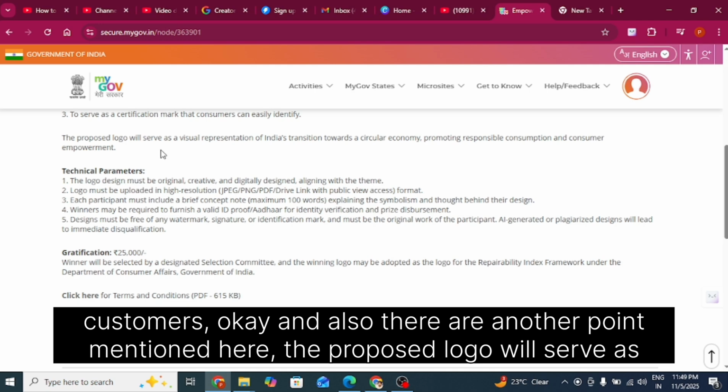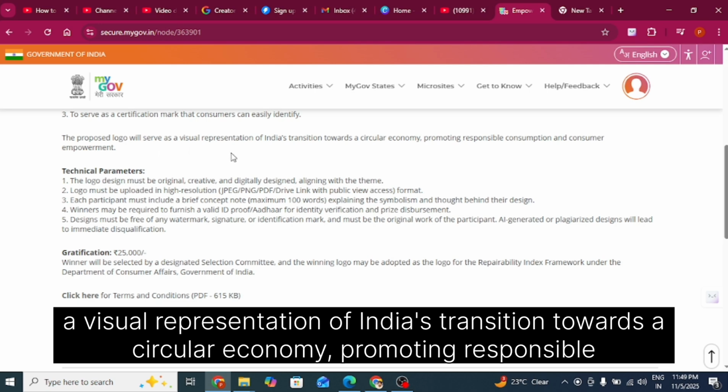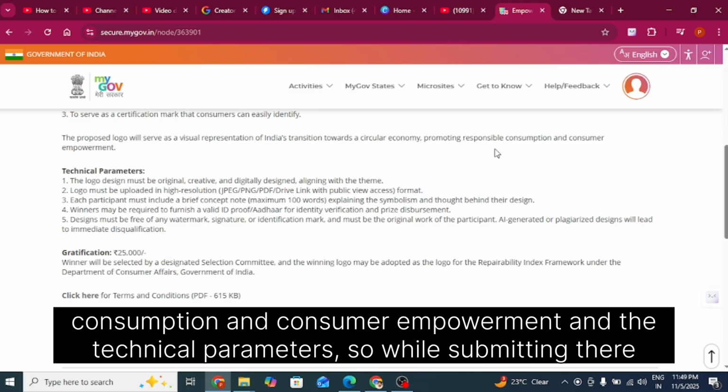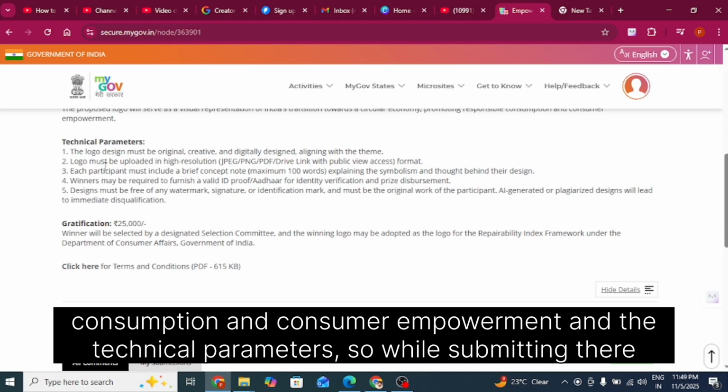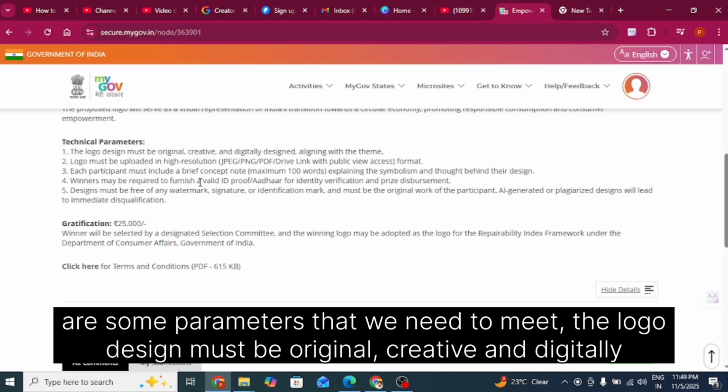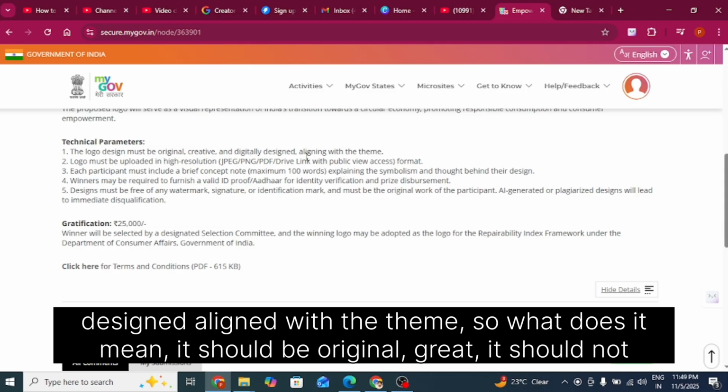The proposed logo will serve as a visual representation of India's transition towards a circular economy, promoting responsible consumption and consumer empowerment. And the technical parameters. While submitting, there are some parameters that we need to meet. The logo design must be original, creative and digitally designed, aligned with the theme.